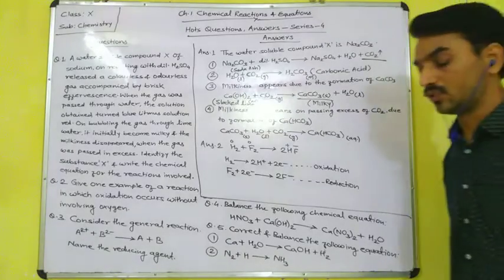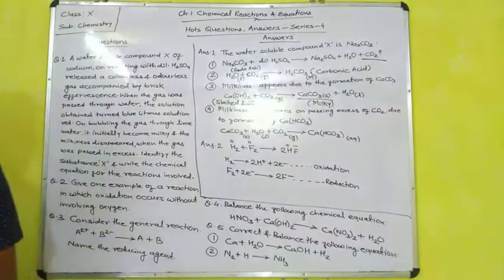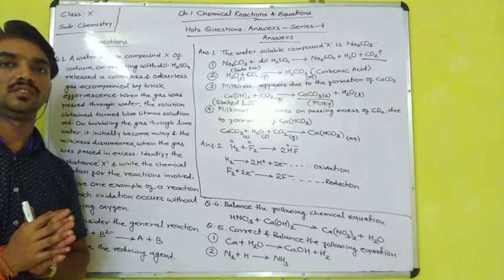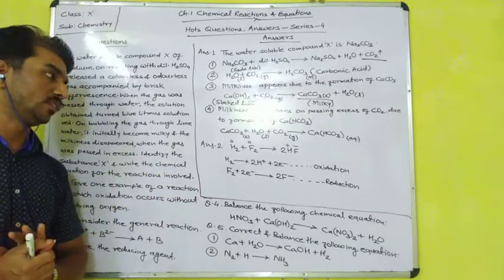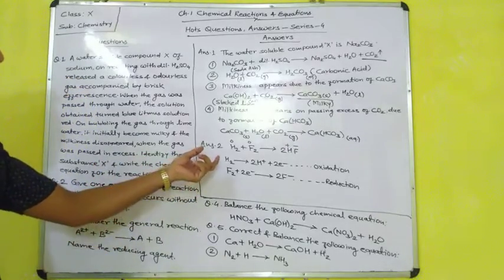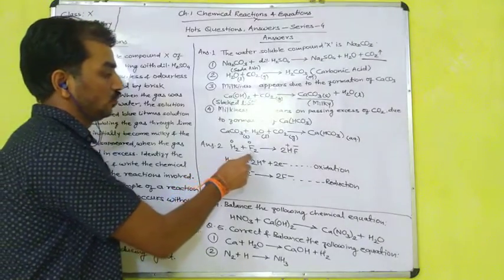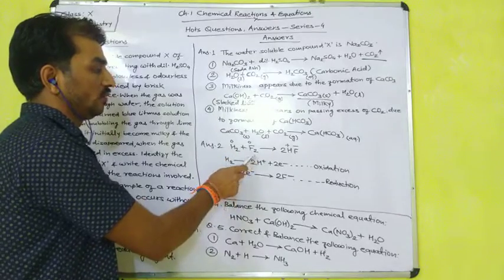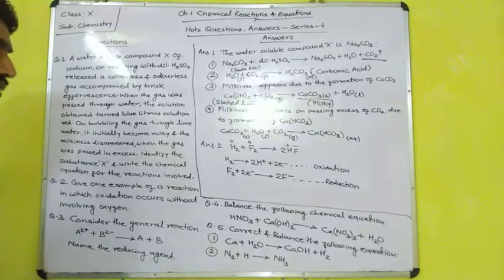So oxidation is the process in which loss of electron takes place. Means during the oxidation, the electron is lost, or electron is lost by any of the elements. Such a type of reaction is known as oxidation. For example, H2 plus F2: molecules of hydrogen and molecules of fluorine react and form hydrofluoric acid, HF.